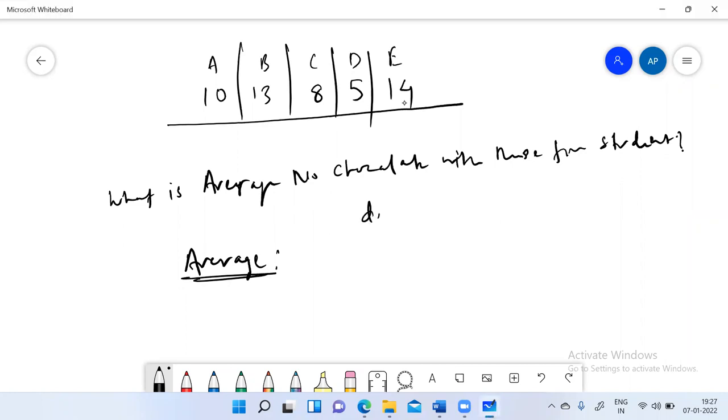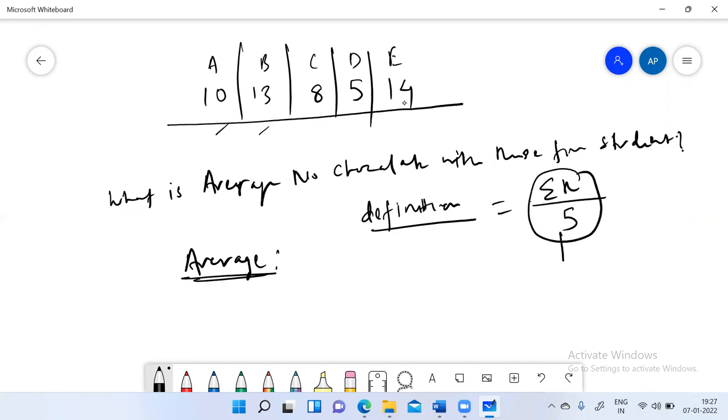See, there is a big problem in your answer. You just told me that if we talk about the definition of average, it is the sum of all observations divided by the number of observations. This is how we calculate the average. This is not the way we define average.